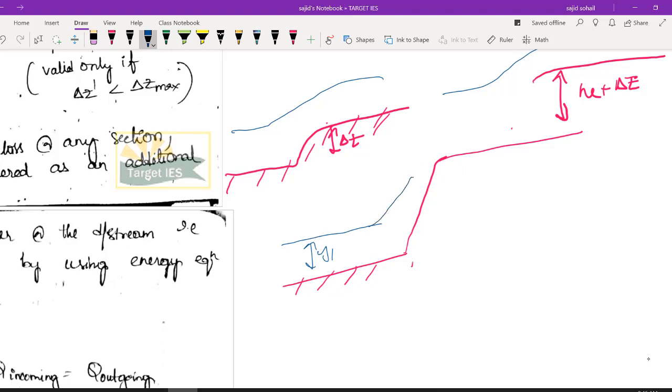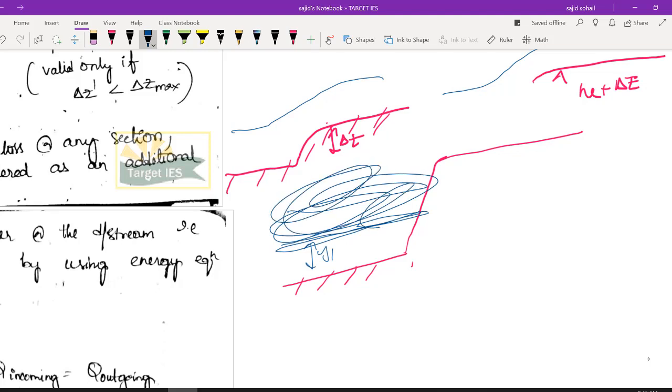Will this water be able to rise this much height? Is that practical? No, right? This type of flow would not be practical. पानी यहीं पर stop हो जाएगा, and here it will start to accumulate something like this. I hope you are getting it, right? Flow is not possible in this condition. So let us be very precise.